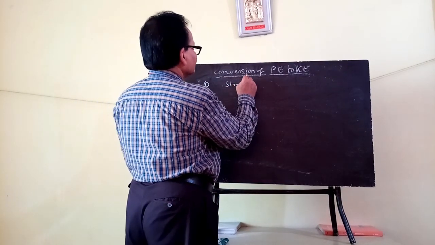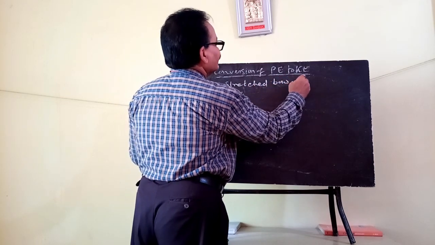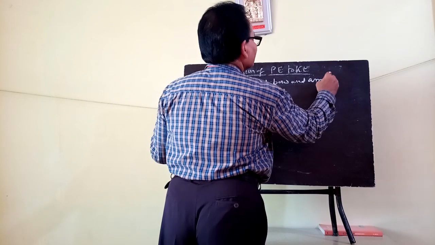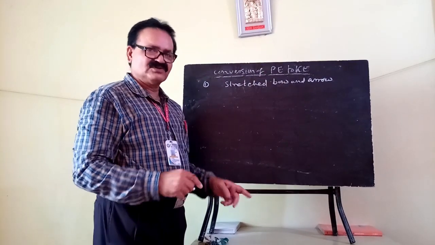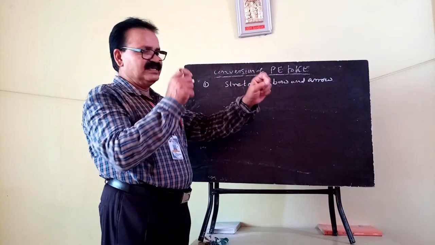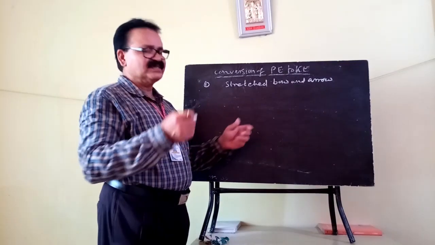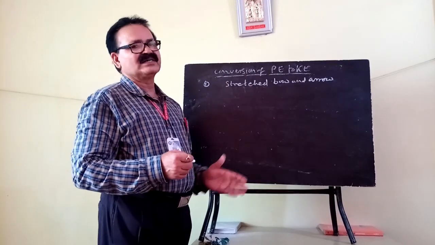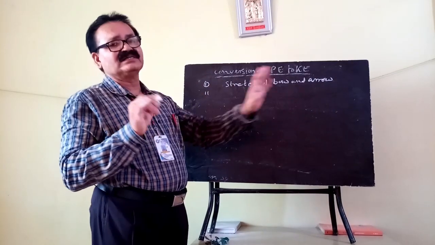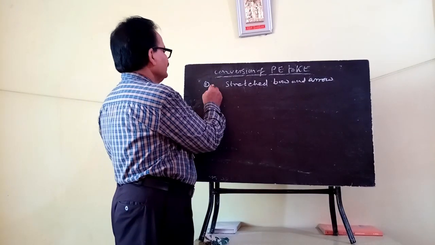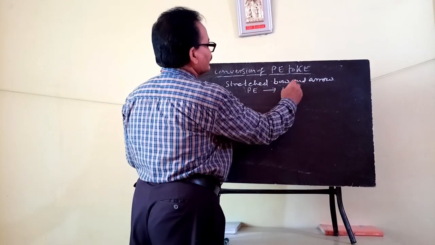Stretched bow and arrow: in this case, potential energy is converted into kinetic energy. When you release the arrow after removing the deforming force, it is converted into kinetic energy, and in the stretched condition it acquires potential energy.